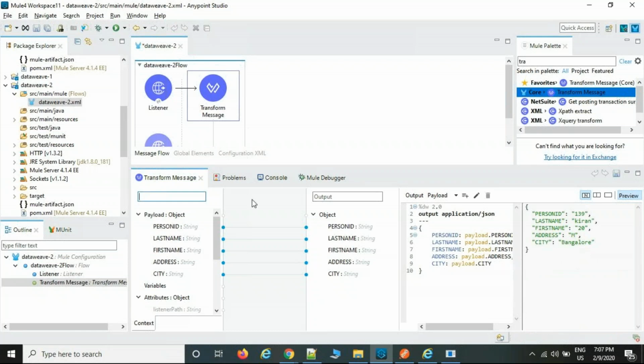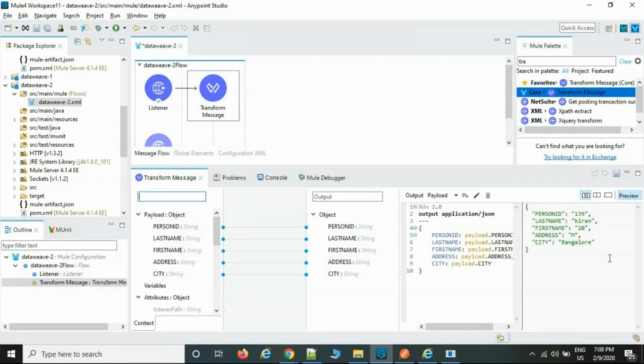Only after importing the input and output metadata will the preview be generated. If you are not importing the input and output metadata, the preview won't be generated. Importing input and output metadata is not mandatory. Sometimes people don't import it; if they are familiar with writing the DataWeave code, after seeing the file they simply write the code. So it is not mandatory to import the input and output metadata. If you are familiar, there is no need to import, just write it manually, then deliver the code.